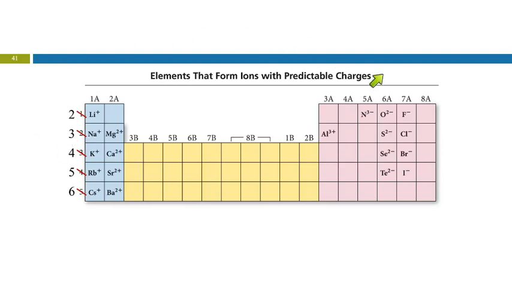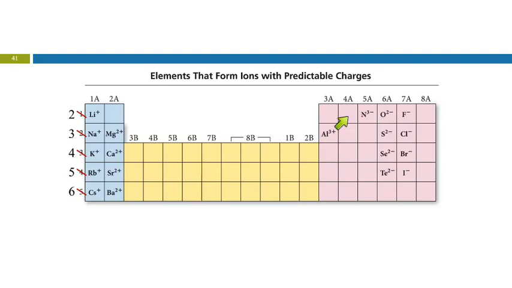Sodium loses an electron. It becomes like neon in that it has the same number of electrons. Magnesium needs to lose 2 electrons. 1, 2. Okay? Here's aluminum. Aluminum needs to lose 3 electrons.